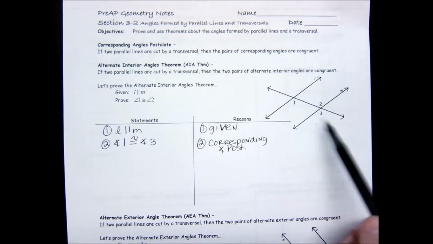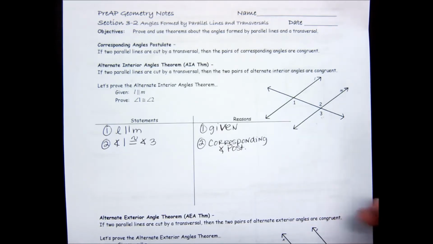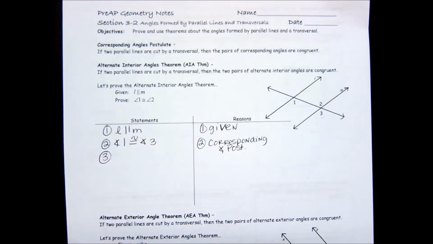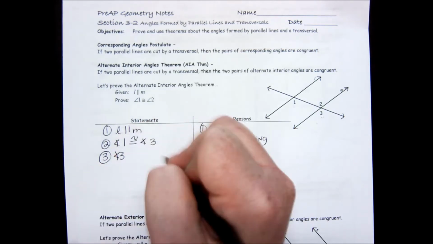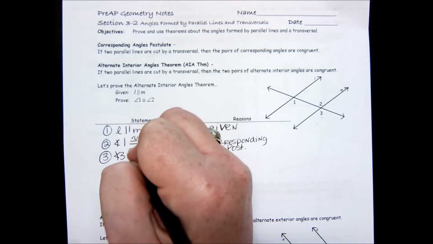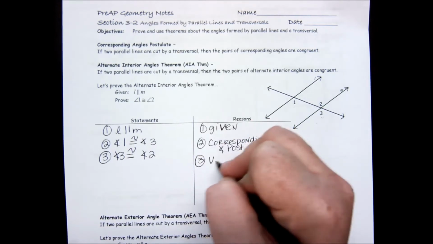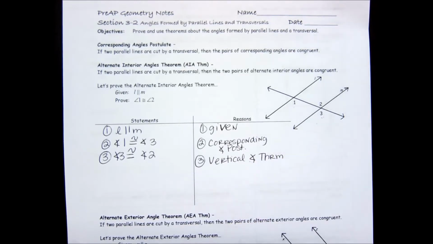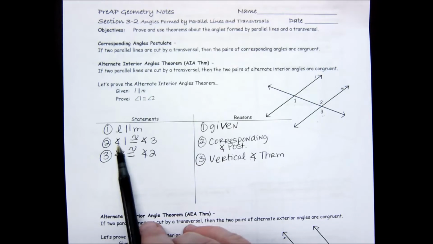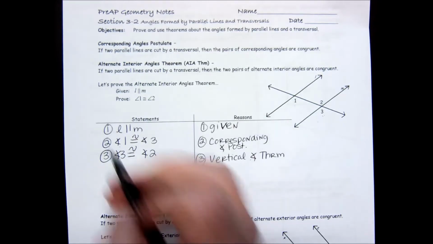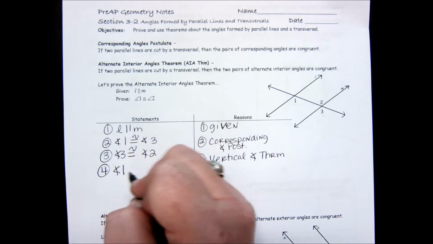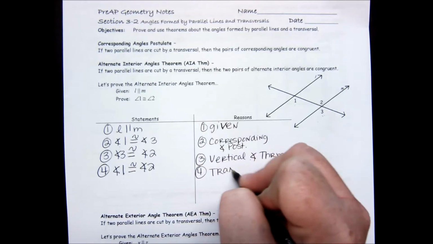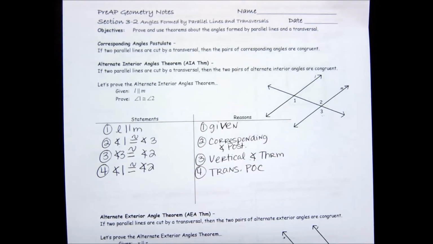So then if I know that angle 1 and 3 are congruent, we can talk about angle 3 and angle 2. What type of angles are angle 3 and angle 2? Well, angle 3 and angle 2 are vertical angles. And by the vertical angle theorem, I can say that those two things are congruent. That's the vertical angle theorem. So now that I have angle 1 congruent to angle 3 and angle 3 congruent to angle 2, I can say that angle 1 is congruent to angle 2 because of the transitive POC.